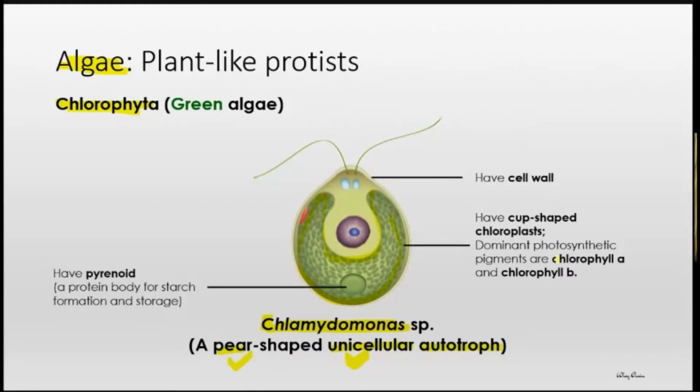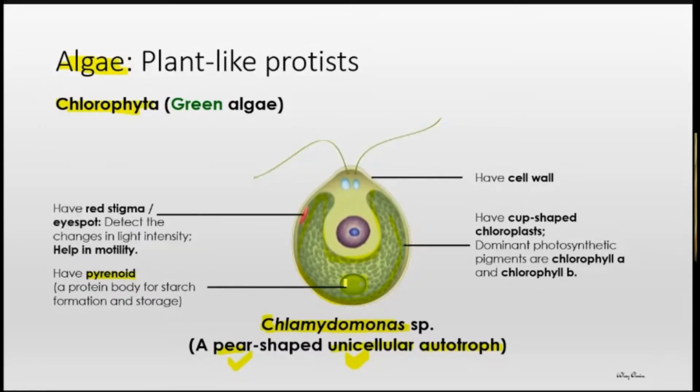Okay, now we look at another structure typical to Chlamydomonas, which is the pyrenoid. They have the protein body. Pyrenoid is not an organelle, it's a protein body which is very obviously observed under the microscope. The function is for starch formation and store. Okay, this is the function of pyrenoid. And now we look at here. Near to their chloroplast, there's a red color spot. We call it as red stigma, or actually function as their eye spot. Okay, so this is how to detect the changes in light intensity.